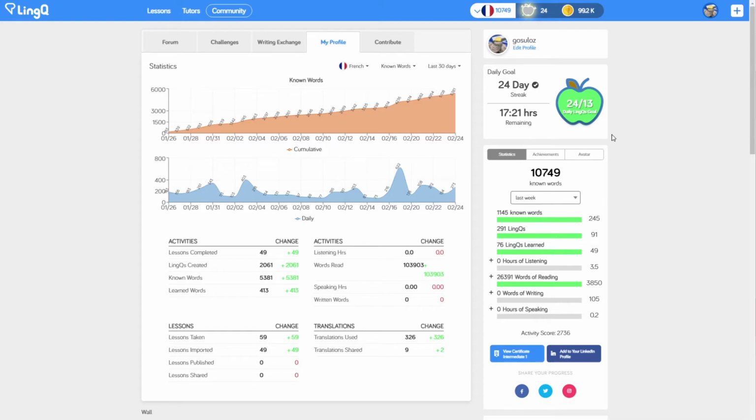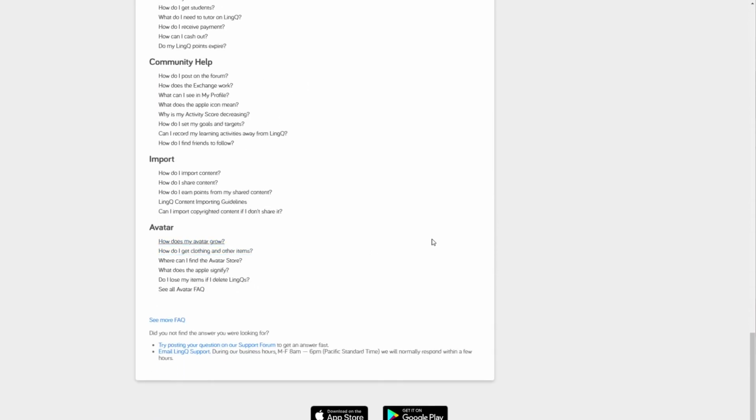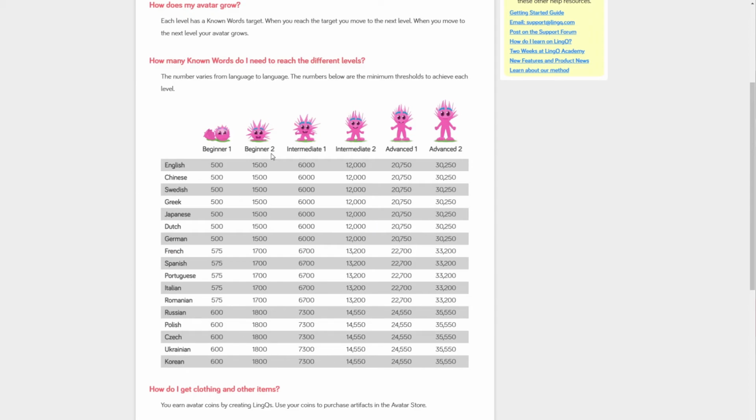My aim with LingQ is to get to the advanced level 1 stage before my membership runs out in October. So I'll just show that now if I can find the page. I think it's on Avatar here. So these are the stages that they define in LingQ based on the number of words. Now, these are arbitrary and they don't really mean much, but I'm setting myself a soft goal of reaching this advanced 1 phase by the time my subscription runs out in October.